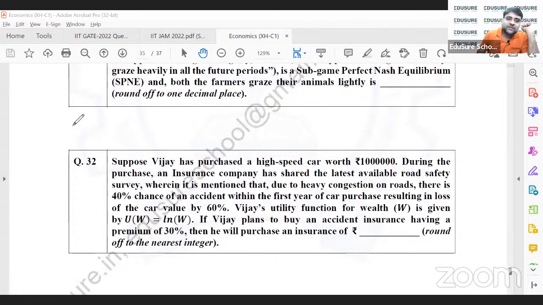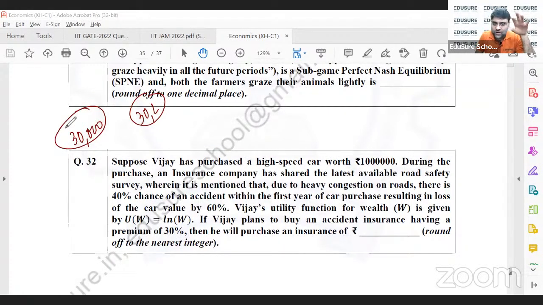Right. So there is a Mediclaim insurance premium that you pay. Supposing you buy a medical insurance, you pay a premium of 30,000 for a coverage of say 30 lakh. So you will purchase an insurance of 30 lakh for a premium of 30,000. Here I need to put in the amount that I would be willing to buy the insurance for, not the insurance premium. So I would be willing to buy the entire worth of the car. Correct. Okay. Got it. Thank you.